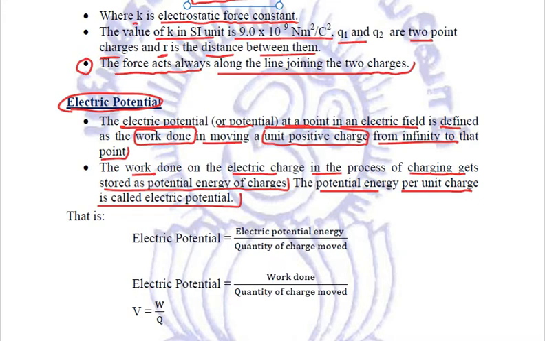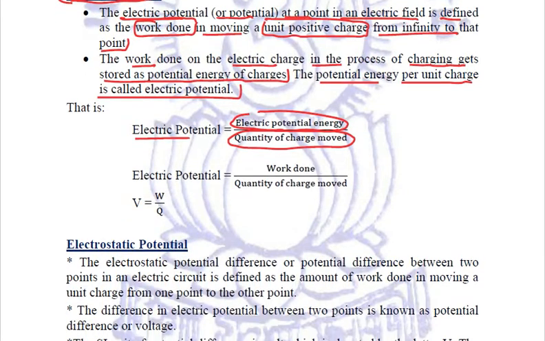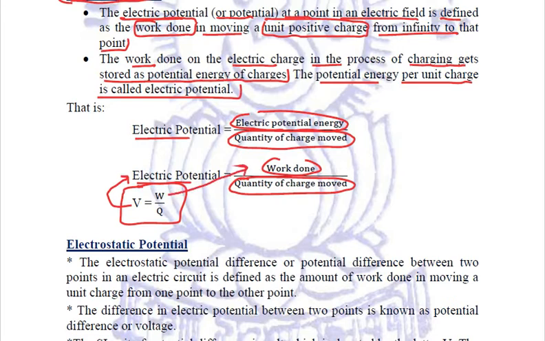So we can say that electric potential is equal to electric potential energy divided by quantity of charge moved. We know that potential energy is equal to the work done, so we can also relate electric potential as work done upon quantity of charge moved, or V is equal to W upon Q, where V is the electric potential, W represents the work done, and Q represents the charge. So this is electric potential.